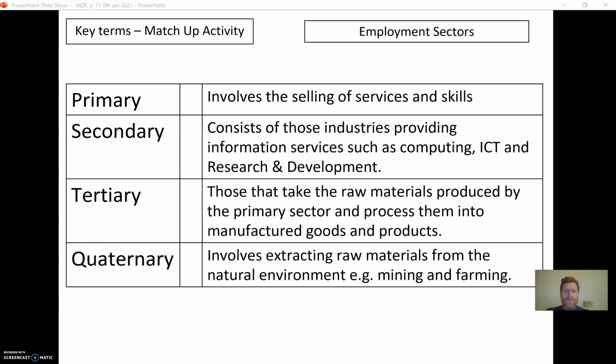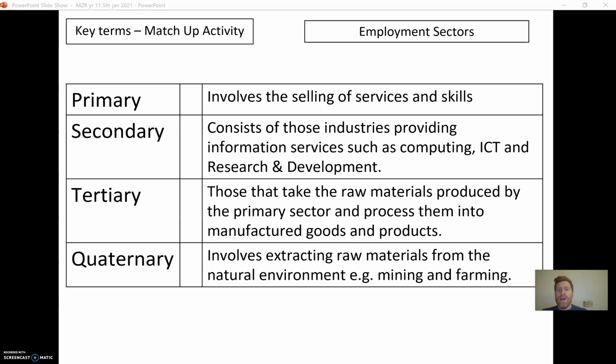So primary involves extracting raw materials from the natural environment, e.g. mining or farming. So primary is a type of industry if you're a farmer or you're a miner and you're getting raw materials out of the ground. Secondary is those who take the raw materials produced by the primary sector and process them into manufactured goods. So primary, get the raw materials out of the ground. Secondary, make something, do something with those raw materials. So it's manufacturing, you're making stuff.